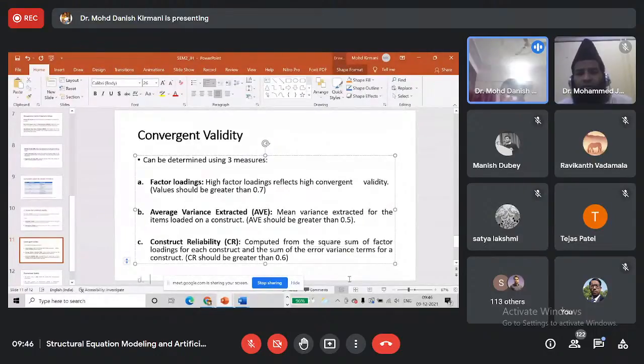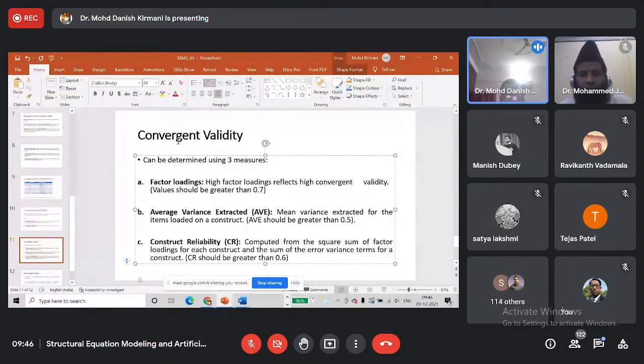We add the squared sum of factor loadings and the sum of the error variance, and we call it construct reliability. It should be greater than 0.6.